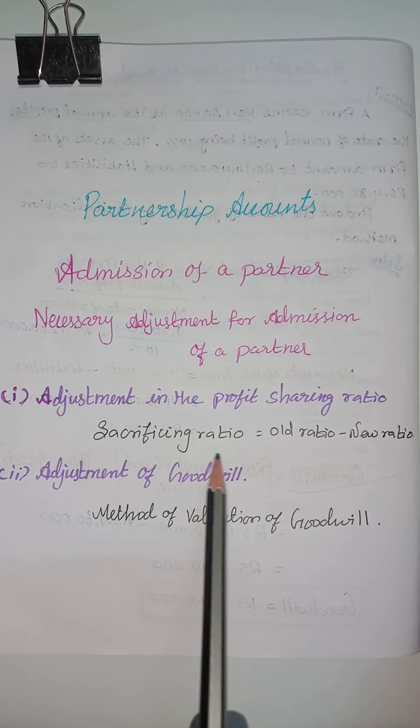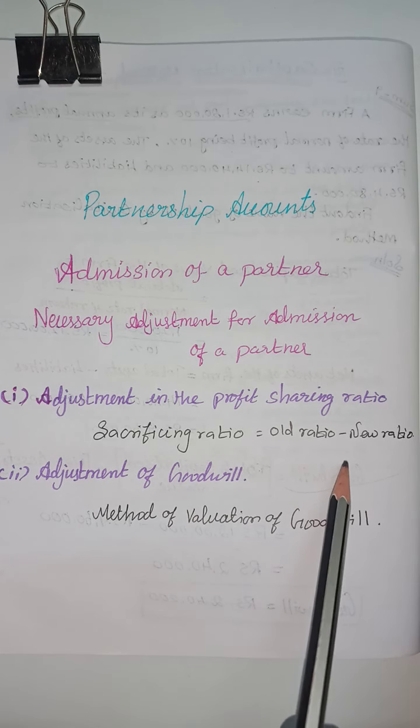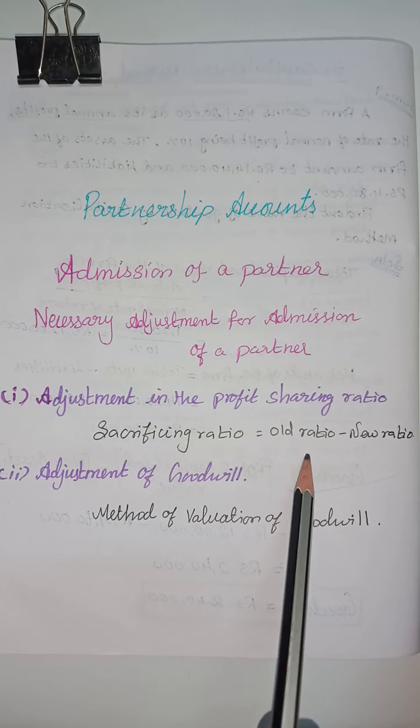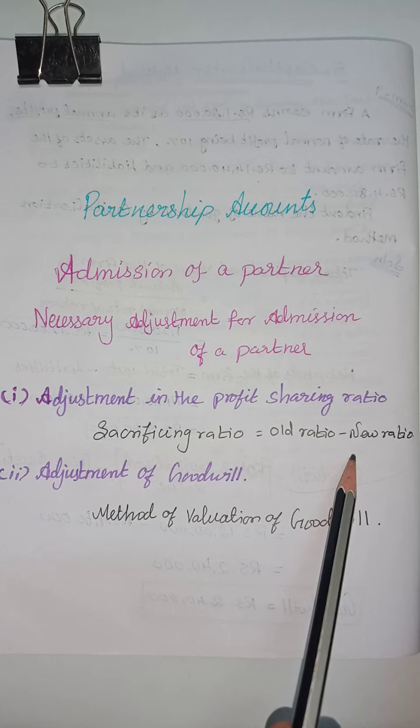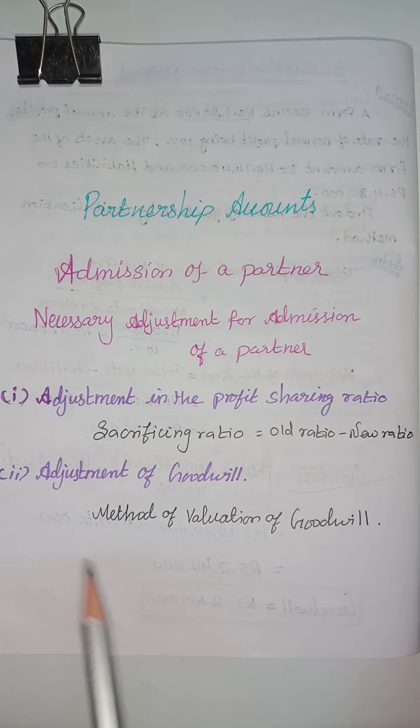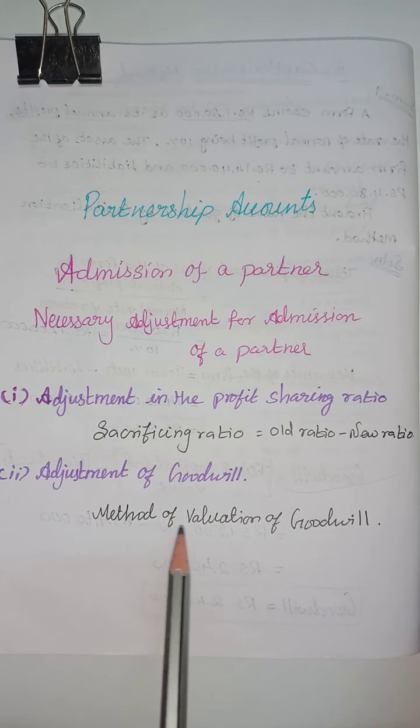Then the sacrificing ratio is old ratio minus new ratio. Old ratio is before the coming of the new partner. The new ratio is calculated in favor of the new partner. The next adjustment is goodwill.